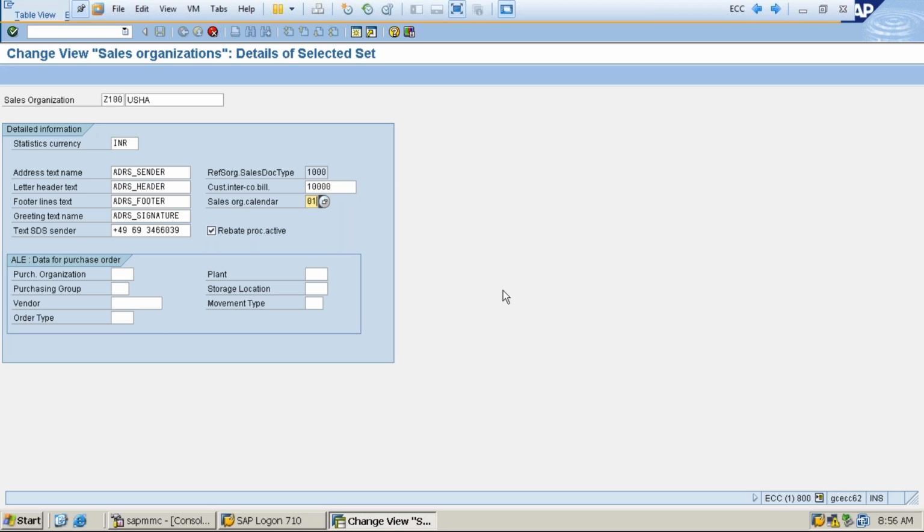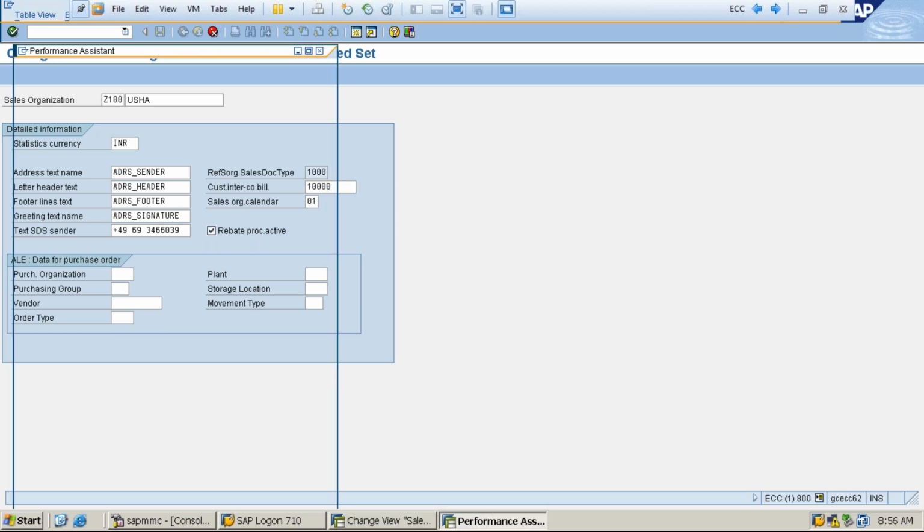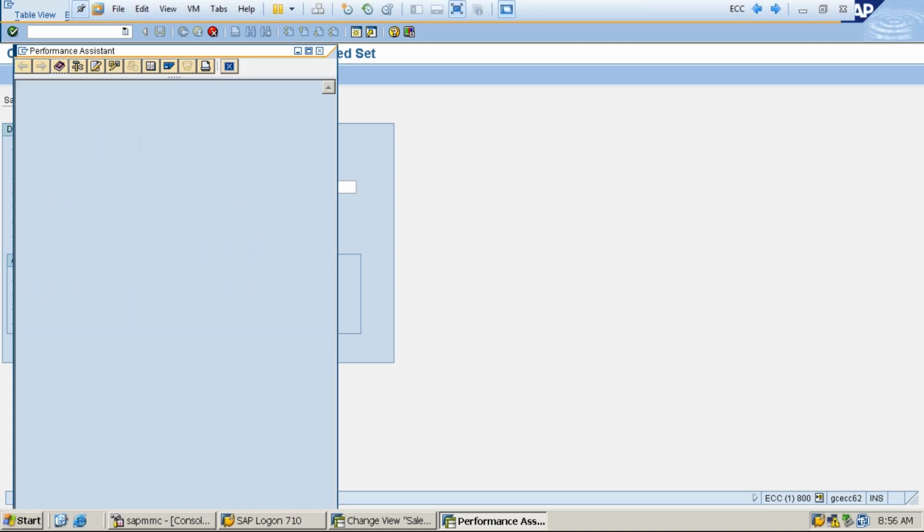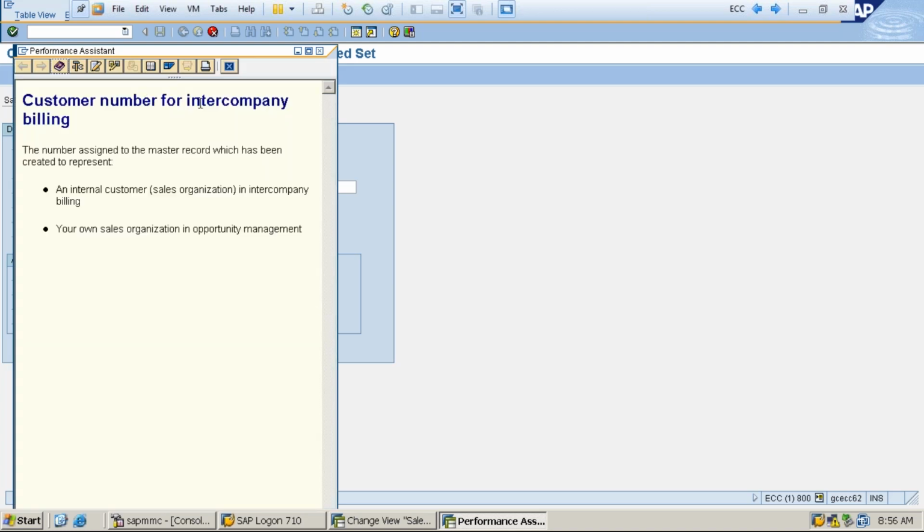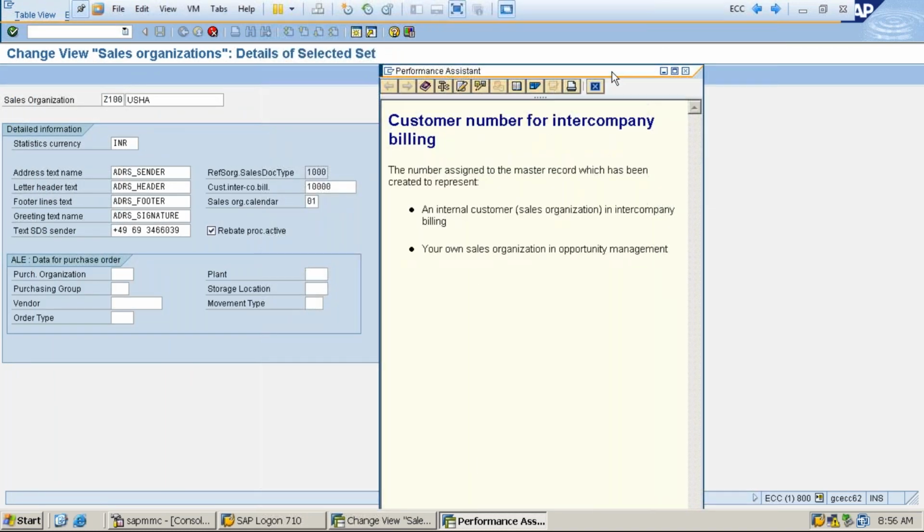ఓకే ఐ గాట్ ద పాయింట్ సుధీర్, అది చేంజ్ అవ్వదు. For intercompany billing, customer number for intercompany billing. So this is a customer number.